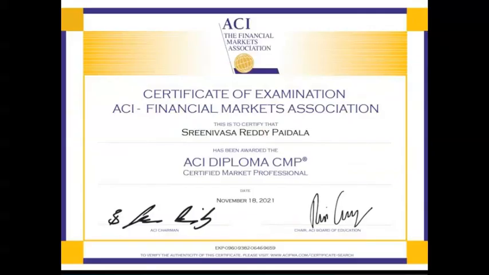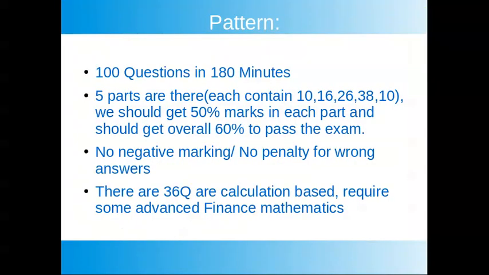And this is my recent certification, the ACI Diploma Certified Market Professional, which is a trademark registered in Europe. The pattern is that there are 100 questions you have to answer in 180 minutes, and each part has a different number of questions: 10, 16, 26, 38, and 10. We should get 50% marks in each part, like 5, 8, 13, 19, 5, and overall we should get 60% so that we get the ACI Diploma certificate.